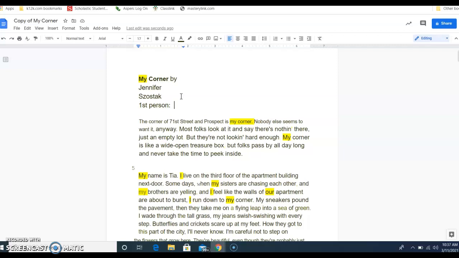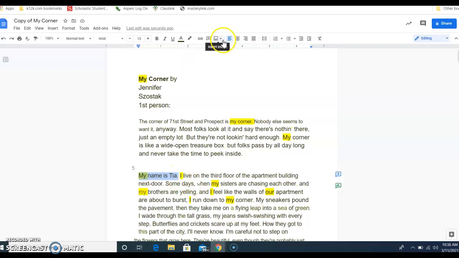I can see all of these things that I've highlighted, and I can look at my notes at the top that tell me it's first person, and I don't have to go back through and find it. I have it right there because I already did all the work on the front end. So when I'm saying first person, I want you to think here, who is first person in the story? Who's actually telling this story?